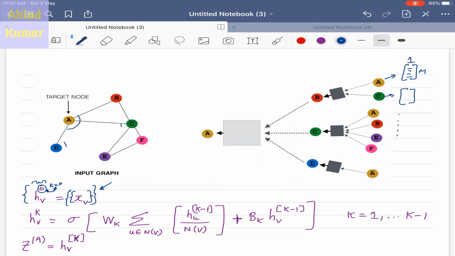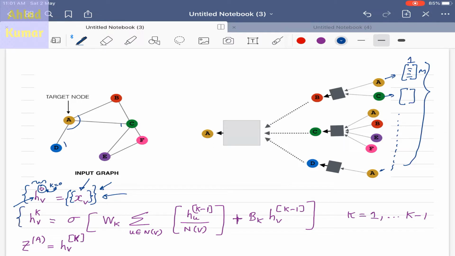So like this we have these feature vectors for all these nodes. What we are saying in this equation is that the activation unit at the 0th level, that is H subscript V superscript 0, is the feature vectors itself. So that is what is written in this equation. What is the second equation?